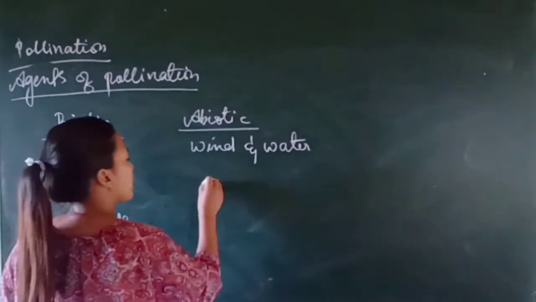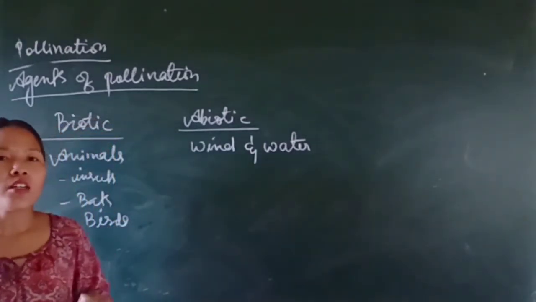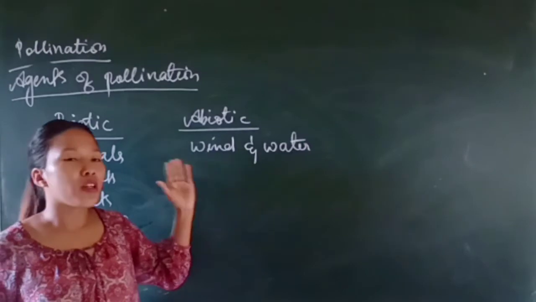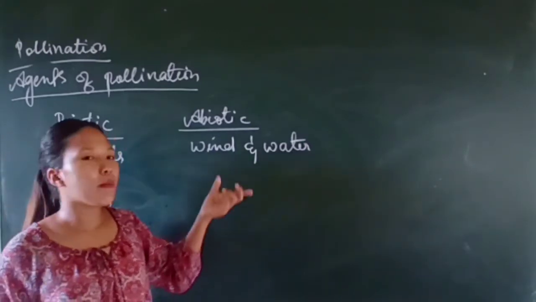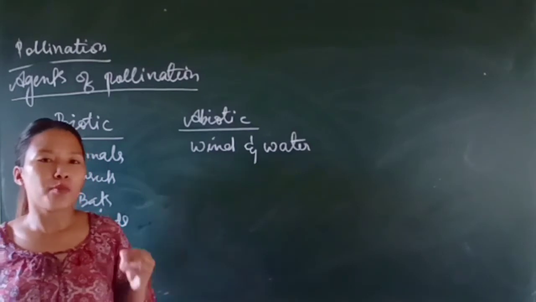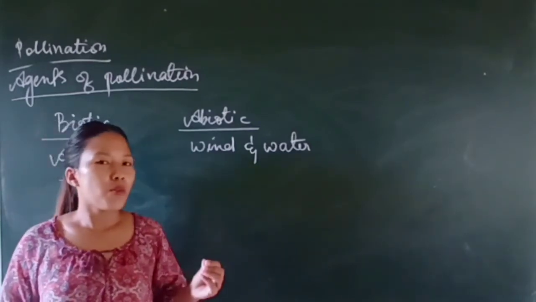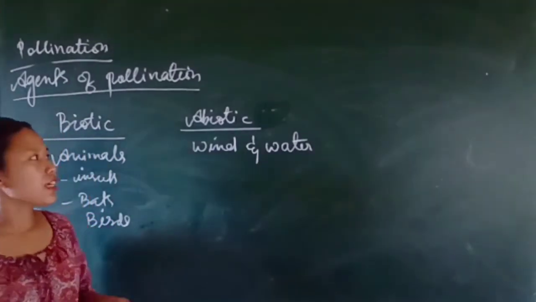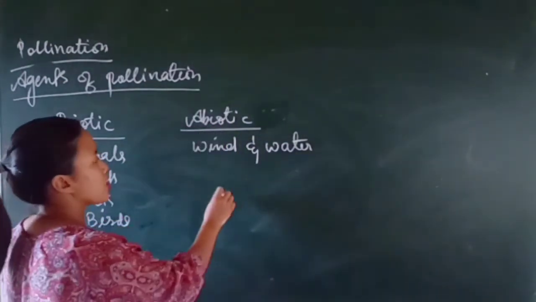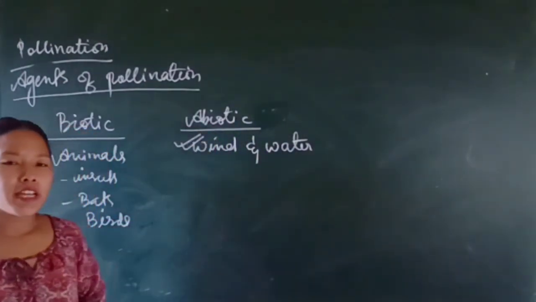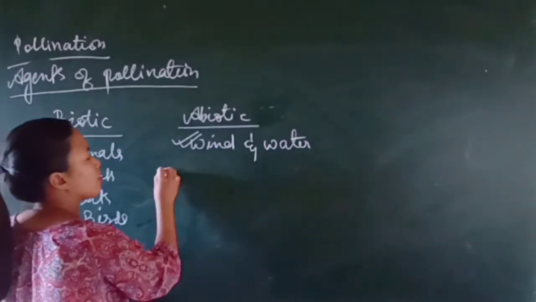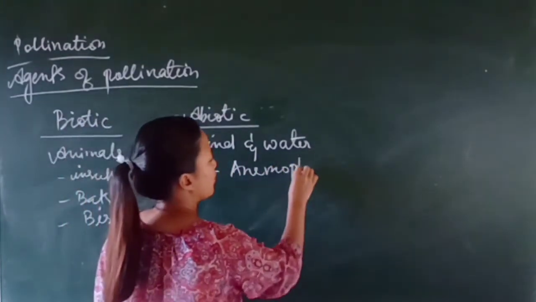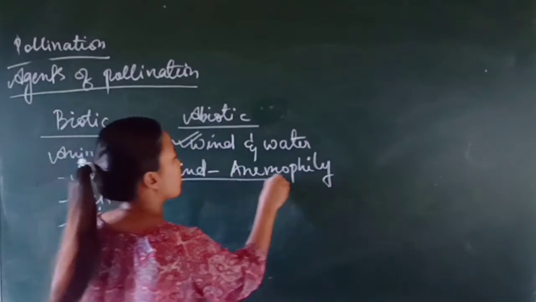That is the reason why an enormous amount of pollen grains are produced, just to avoid the chances of pollination not being achieved. A large number of pollen grains are produced, much more compared to the number of ovules produced. Among the abiotic agents of pollination, wind is the most common agent, and pollination by wind is called anemophily.